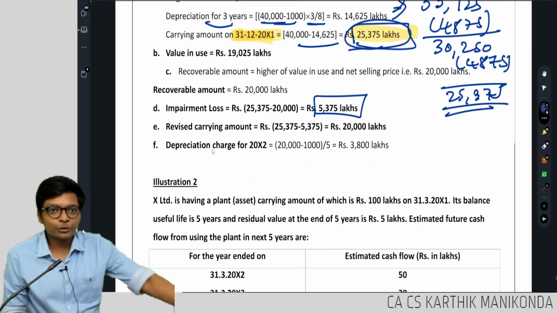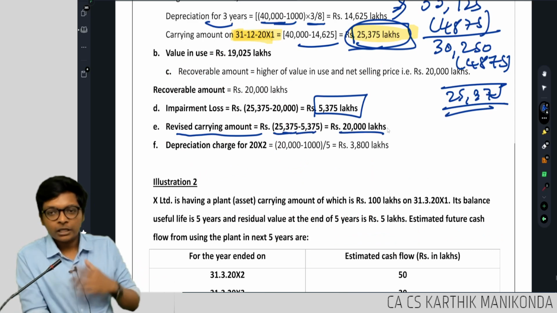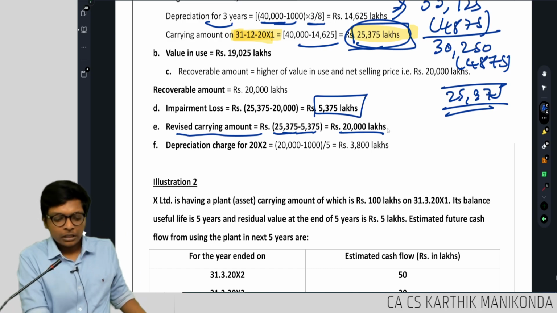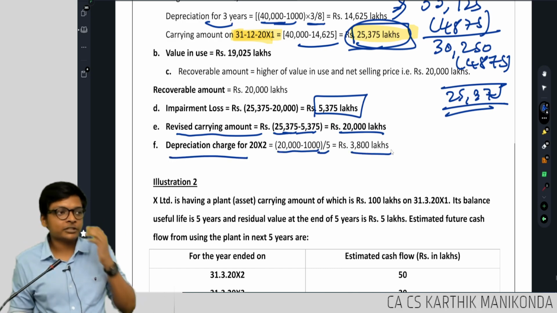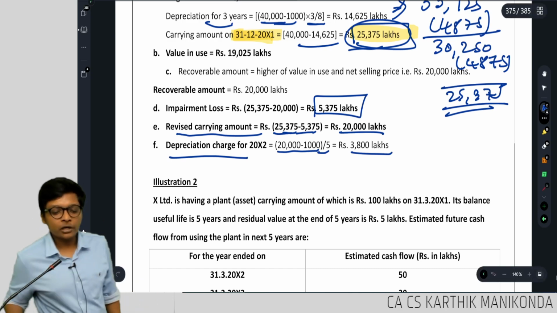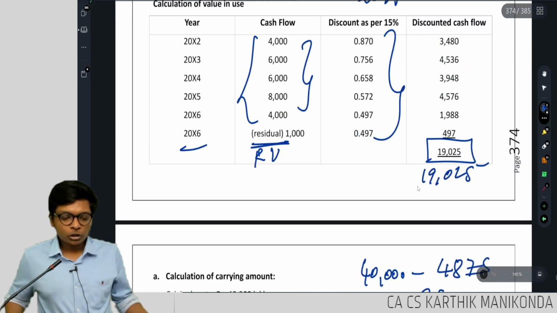Are you following, guys? Look at this. Revised carrying amount 25,375 minus 5,375, 20,000. Revised depreciation 20,000 minus 1,000 divided by 5, 3,800. Now go to the question.